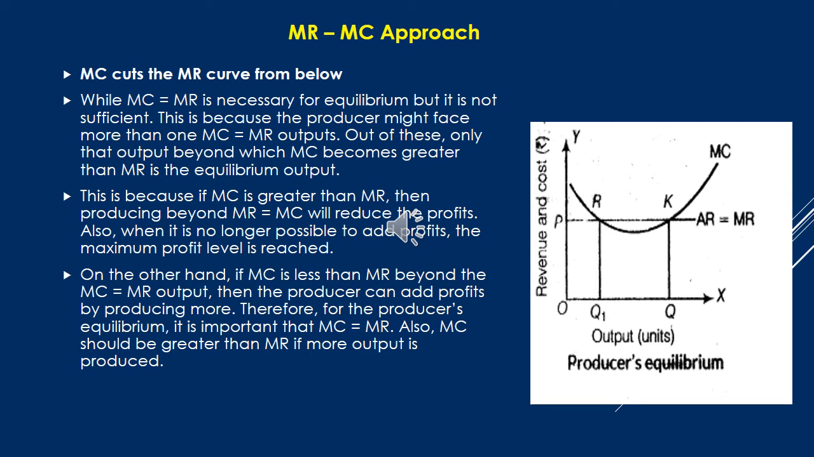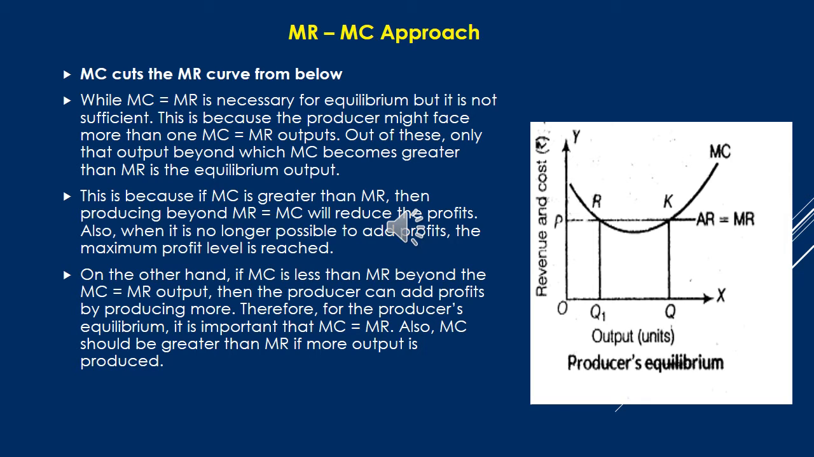MC-MR approach, you can see here from the diagram itself. While a firm is producing OQ quantity of output, before that MC was greater than MR, more cost than more revenue. But at OQ1 quantity of output, at point R, MC is equal to MR. This is the point we can say a break-even point, cost is equal to revenue. But again, if they produce more quantity of output, the MC curve is falling and the difference between MC and MR is more.